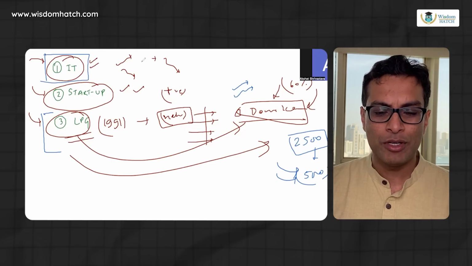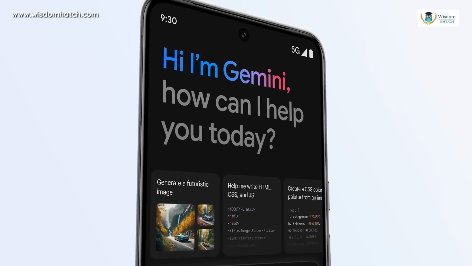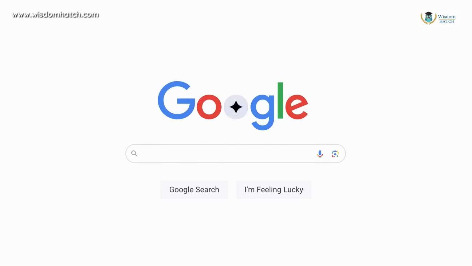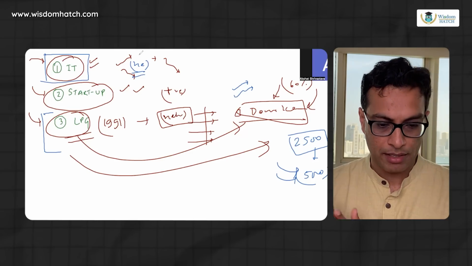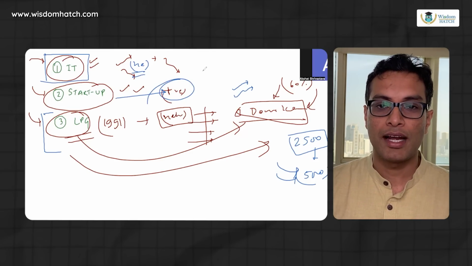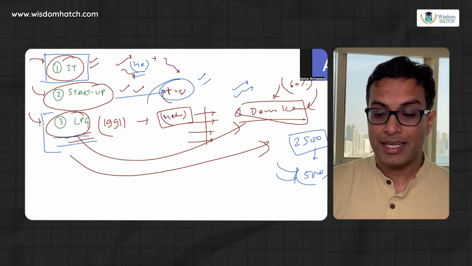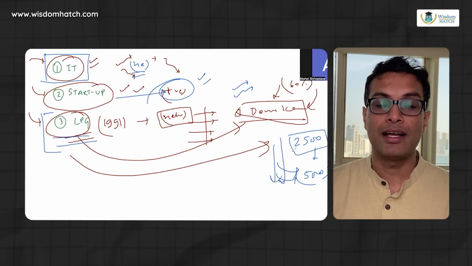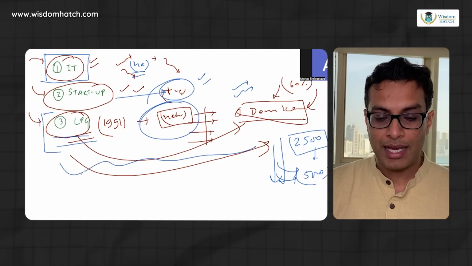कि see, IT को आप neutral बोल सकते हो, right? Depending on how things shape up, but the entire AI, ML, अगर आप इसके बारे में पढ़ोगे, then you will be convinced that see, it's not like a very positive thing for IT industry per se. Okay, startup. This is positive. This is a definite plus. I really hope that our governments focus a lot and move the needle there. And third is domestic consumption. यहाँ पे we require like high quality jobs, and this again depends on a lot of things. All these things will be added together, right?